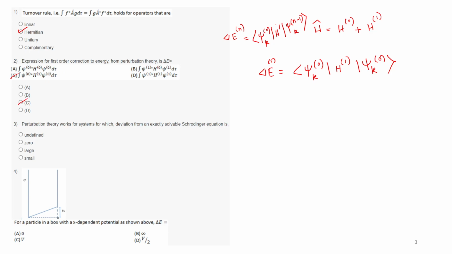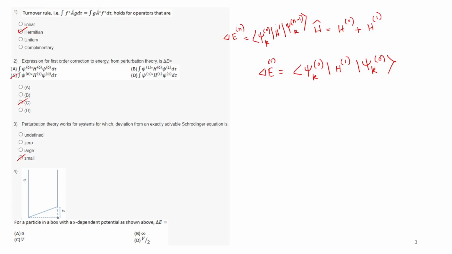Then the third one: perturbation theory works for systems in which the deviation from an exactly solvable Schrodinger equation is small, right? It should not be much. And for perturbation theory, we can work only with those systems for which the Schrodinger equation can be solved exactly, right? Which is not the case for the variational theorem, as you know.